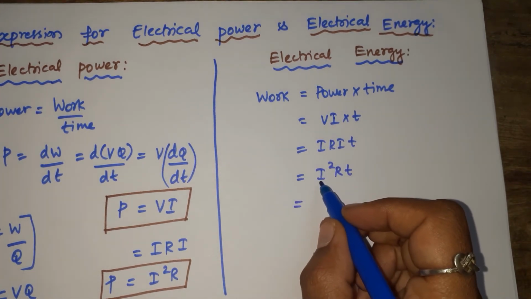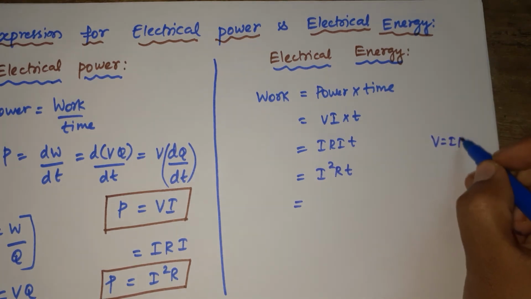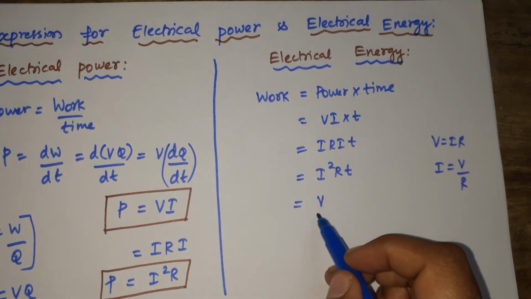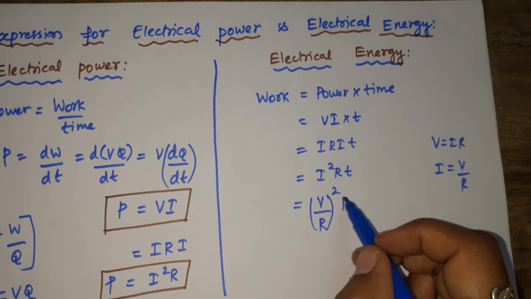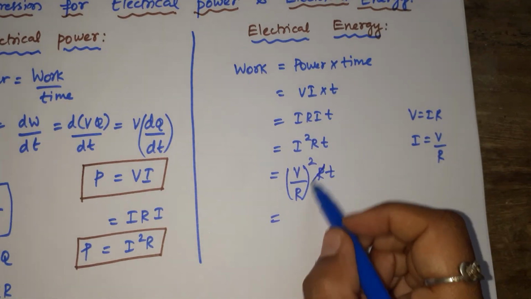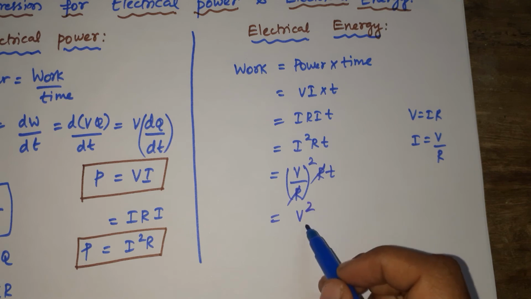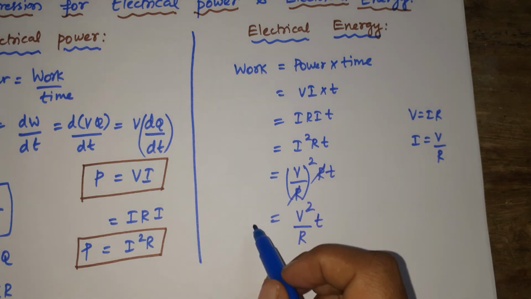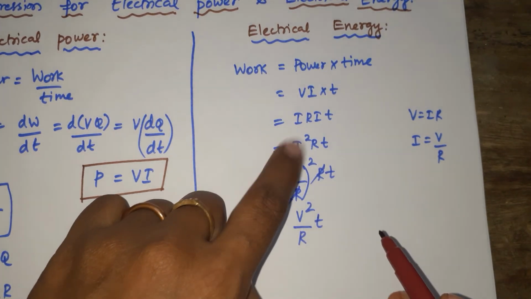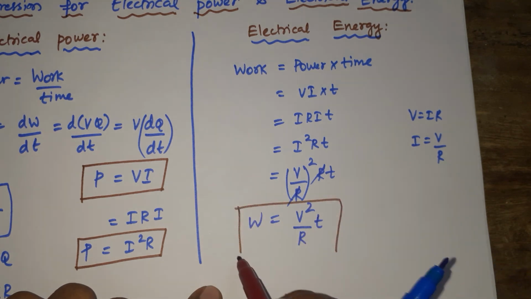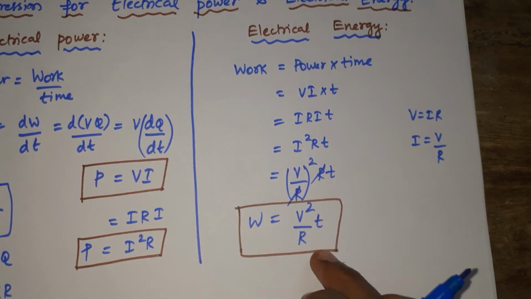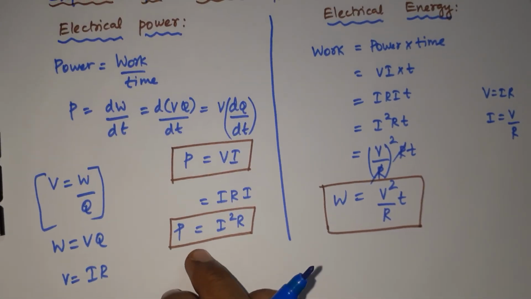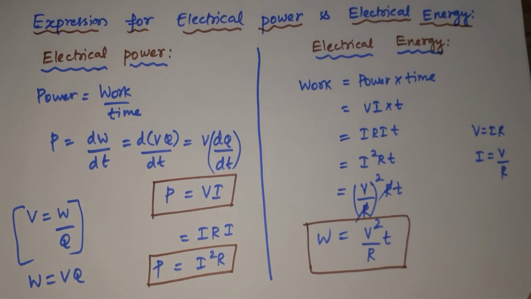Again, if we want to change this expression, V is equal to IR, so what about I? I is V by R. So I square we can take as V by R the whole square, into R into T, right? So one R gets cancelled, and the remaining will be V square, and only one R got cancelled, so one R will be there. V square by R into T. So this is another expression; instead of this, we can take this also. This is the electrical energy, that's the work, which is equal to V square by R into T. And this is the expression for power. I hope you all understood this. Thank you.